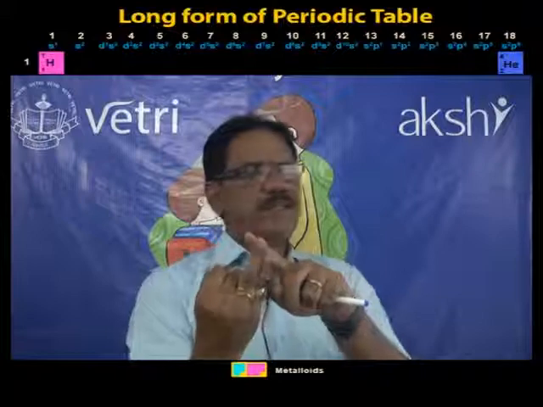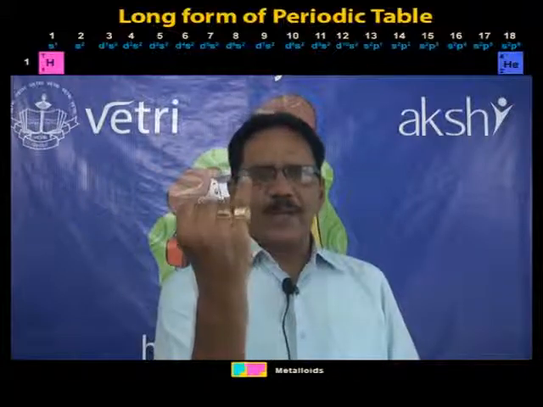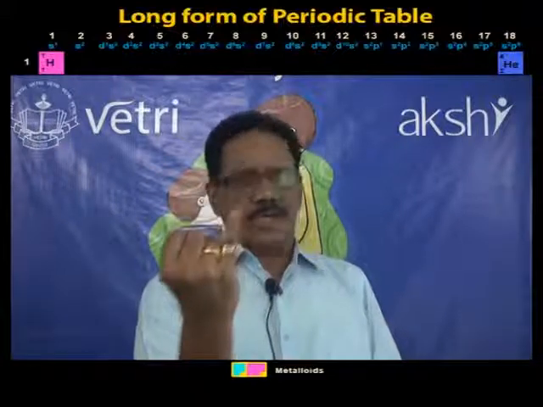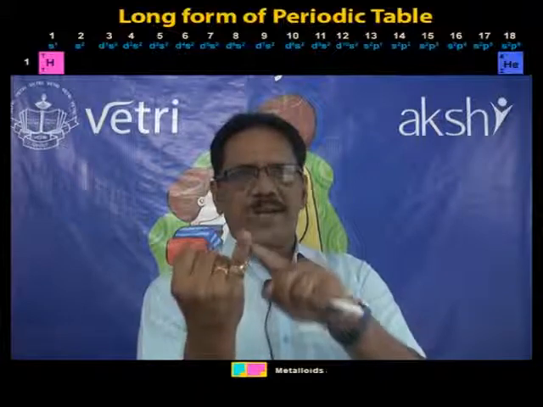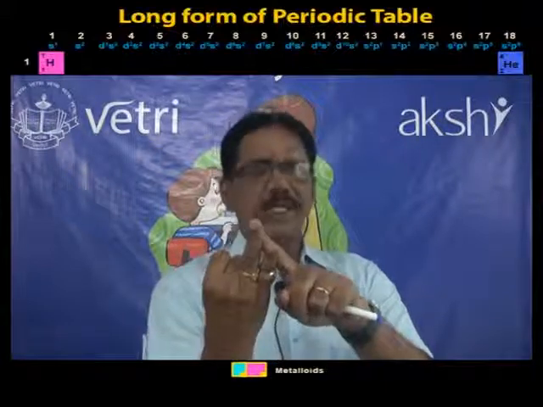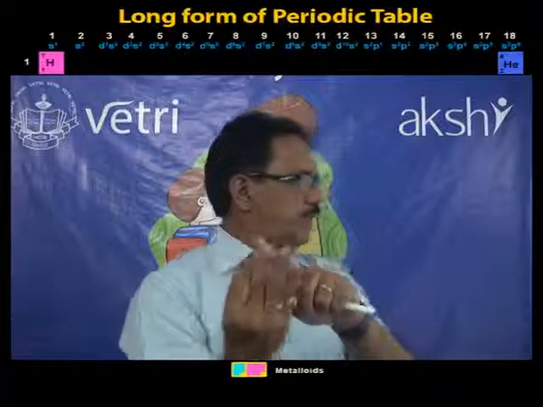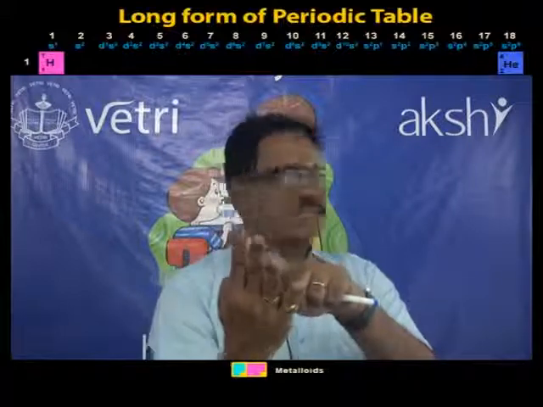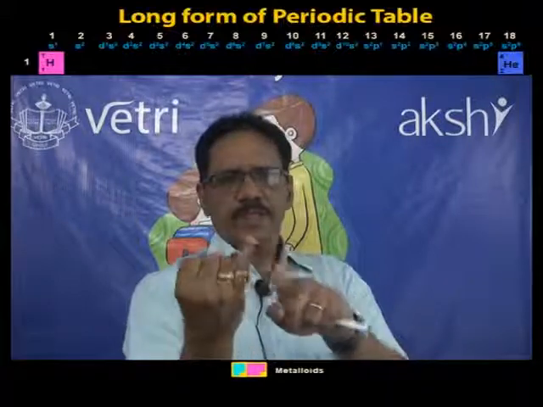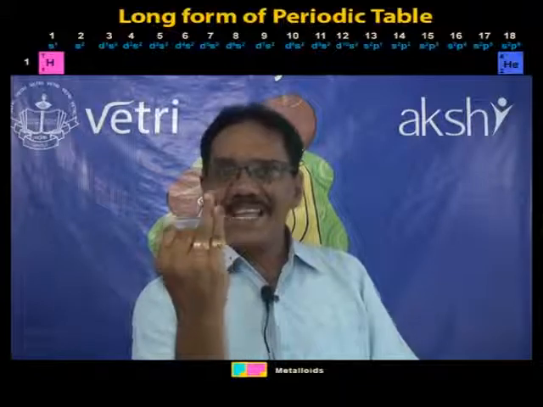So 1 means level 1, n equal to 1, that is hydrogen; lithium 2, then sodium 3, potassium 4, rubidium, cesium, francium, indicating the nth level.